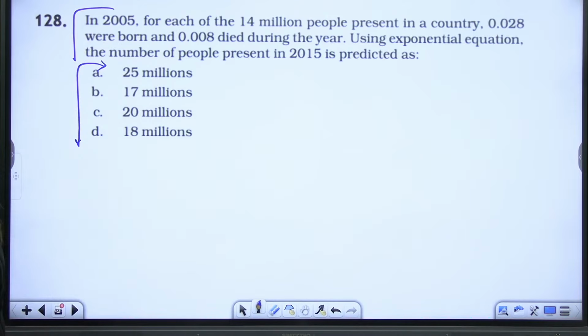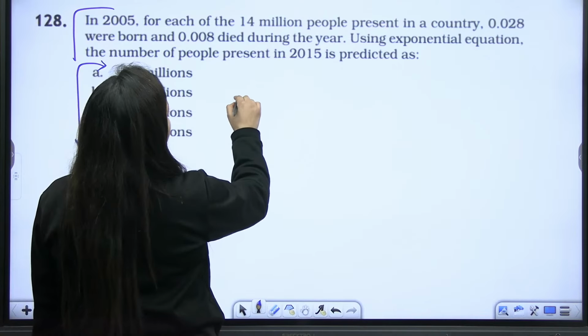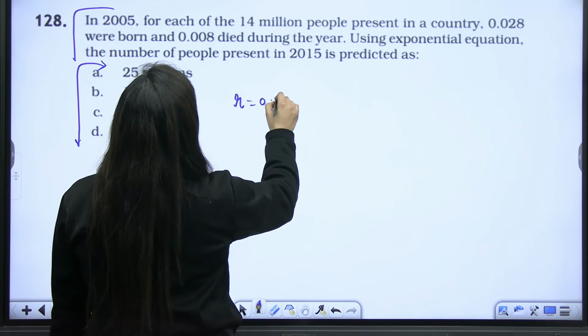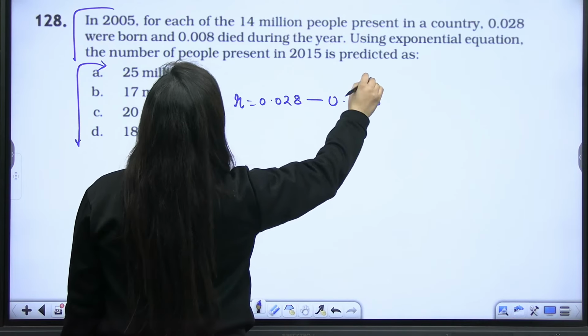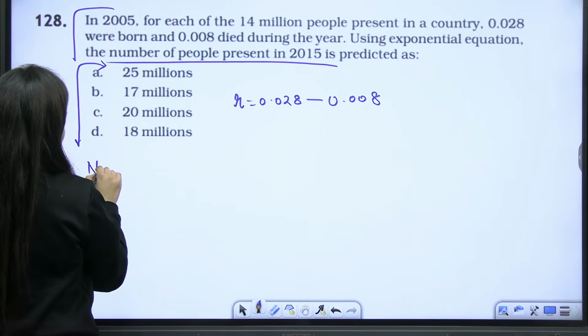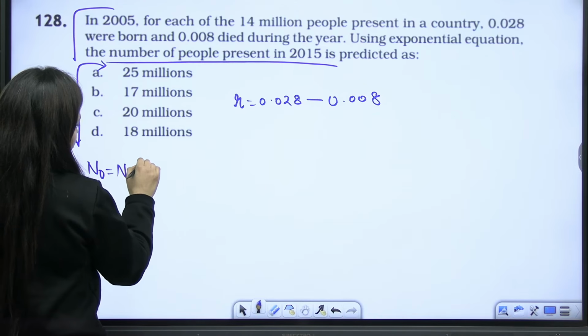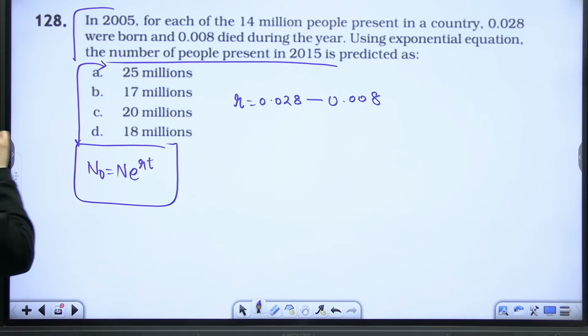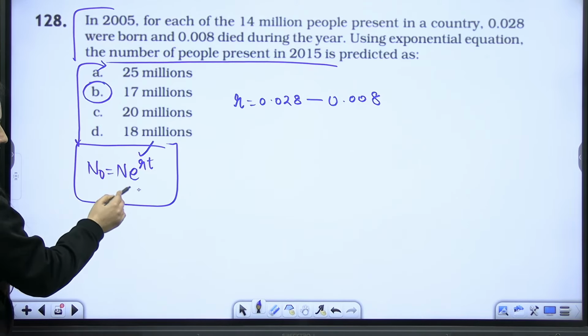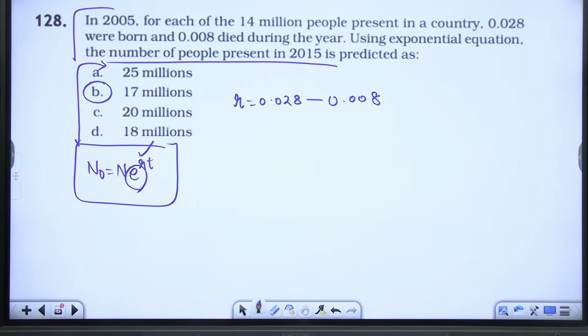Look, birth rate is given, death rate is given. You can simply calculate the r, and here they are saying exponential equation. N equals N naught e^rt, right? So I'll tell you the answer is approximately this.